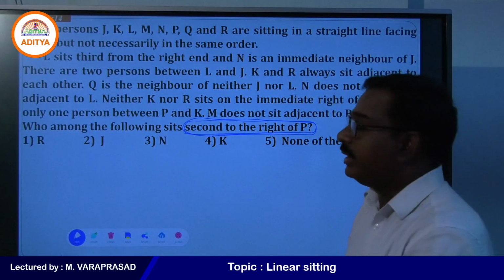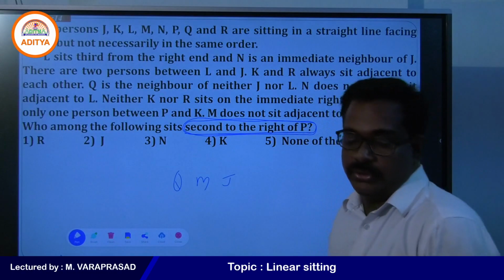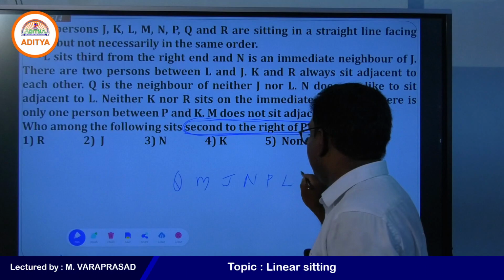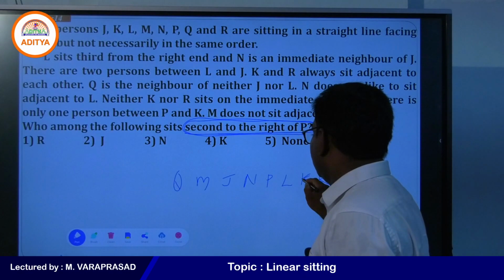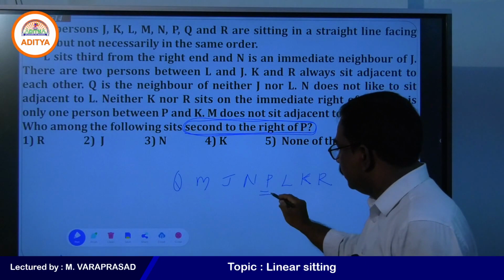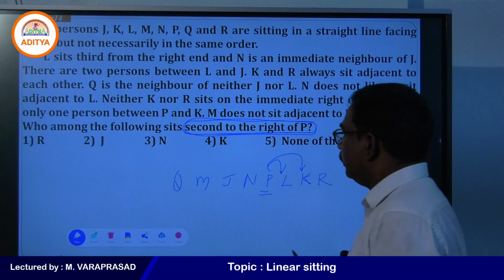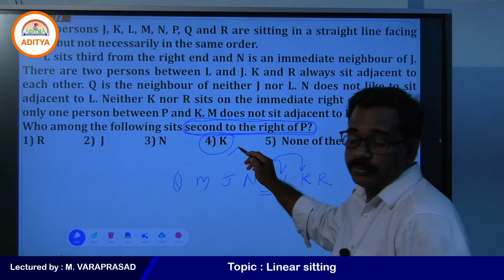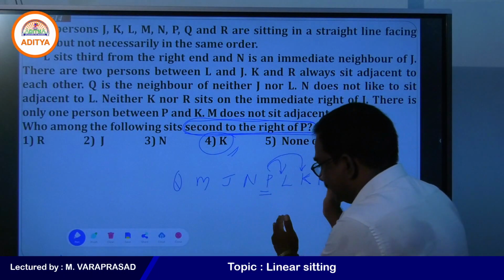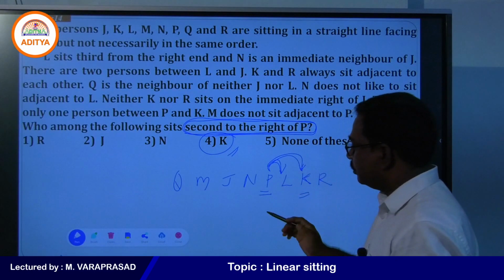If you take the arrangement here, I am writing the arrangement: Q, M, J, N, P, L, K, R. It is asking second to the right of P. So, P is here, first right, second right. Yes, option number 4. This is the first right, this is the second right. Second right, option number 4.